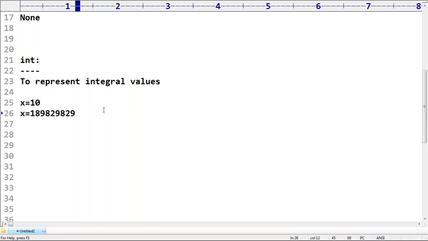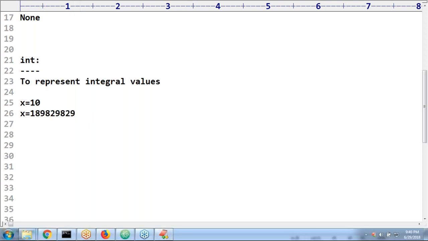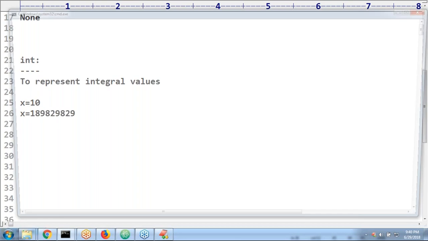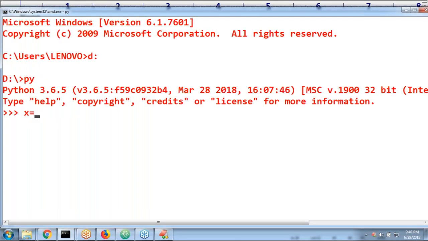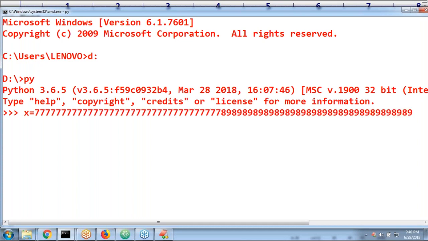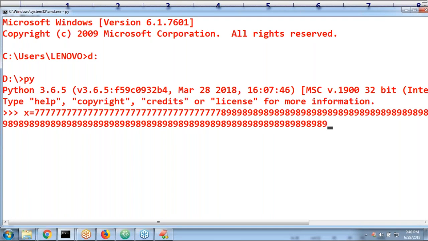Sir, how long can integral values be? Here you can take any number of digits, any length, even a bigger number. I showed this already in the last session. If you consider x is equal to 7 7 7 7 8 9 and so on, it is perfectly valid.